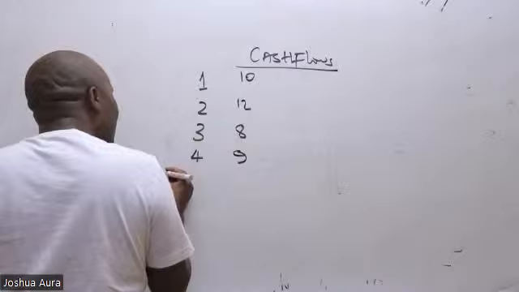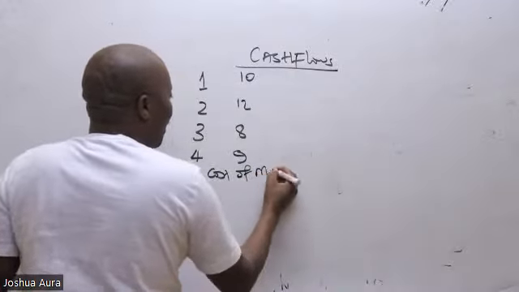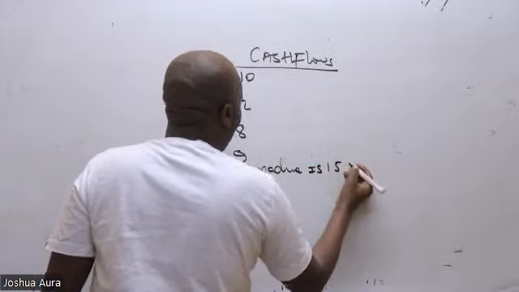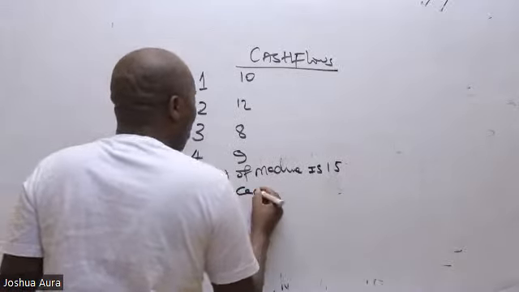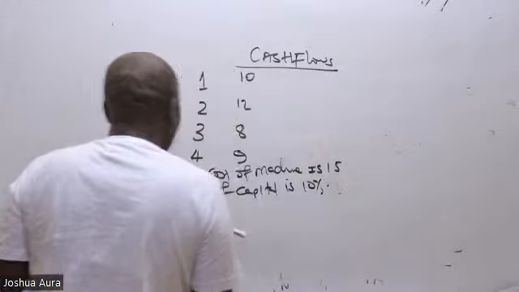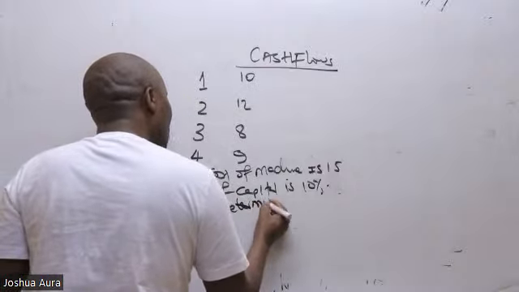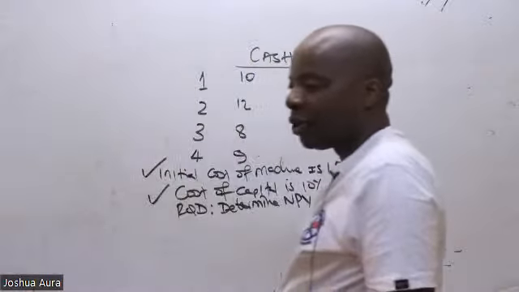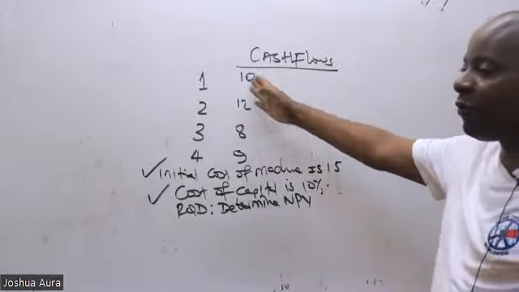And then they'll come and tell you that the initial cost of the machine is maybe 15, and then they'll tell you that the cost of capital is 10%, and then you are required to determine net present value. So they have given me cash flows. These cash flows are futuristic.